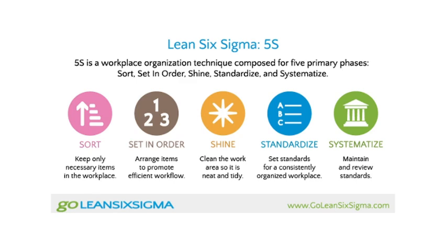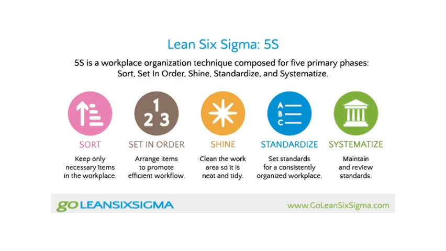Then shine is what? Shine is related to cleaning the work area so it is neat and tidy. We always want a neat and tidy workplace, na? So we will have to clean where we are working. Then D is standardize. Standardize is when we set the standards for a consistently organized workplace.